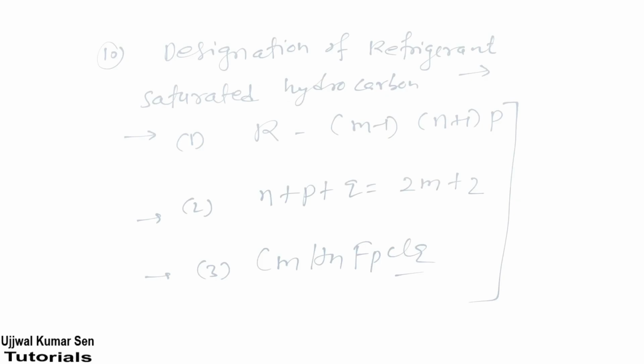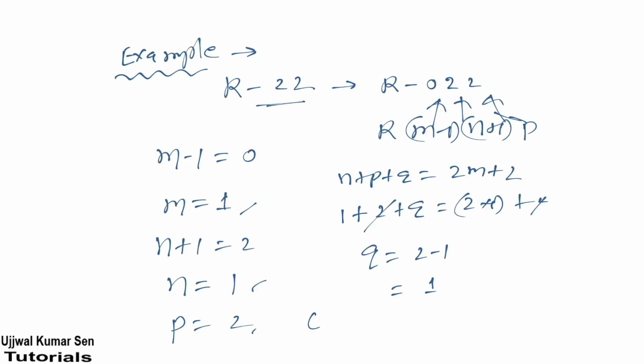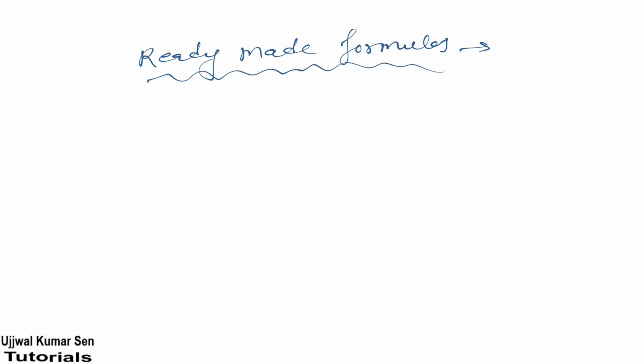Now put all the values in this formula or equation, whatever you want to call it. Cm means C1, Hn, N is 1, P means 2, and Cl Q is 1. So you can write 1 or not, it is up to you. So this is the chemical constituents of R22. Like this you can easily find out if they are asking. I am sharing ready-made formulas with you, so you can easily mark the answer. You don't need to go through further calculation.